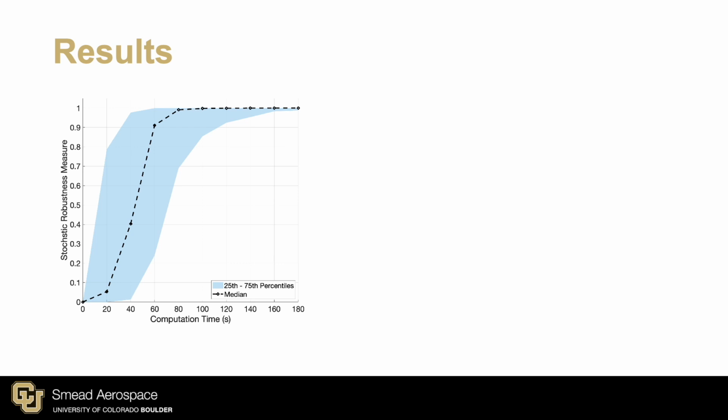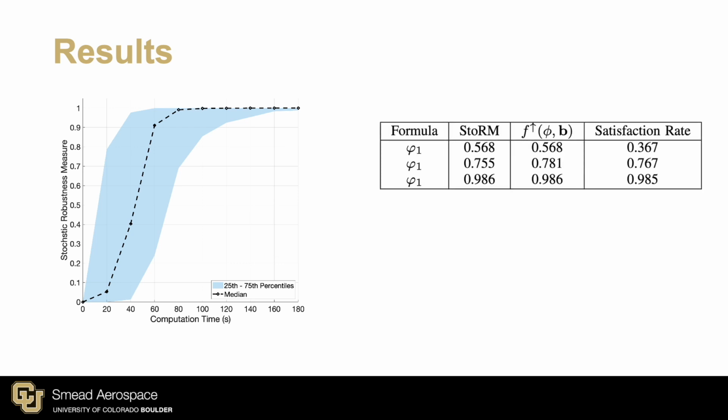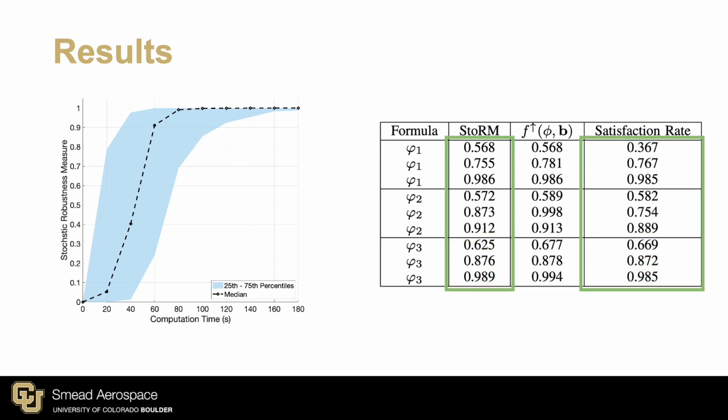We also simulate the motion plans for these stochastic systems to find the statistical rate that these motion plans result in satisfying trajectories. We see that trajectories with a higher storm are statistically more likely to satisfy the specification, and this holds for a variety of STL formulas. These two experiments together imply some very exciting capabilities, and we think that's a story worth telling.